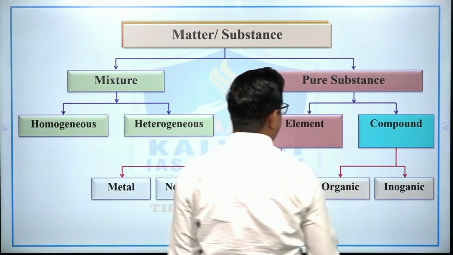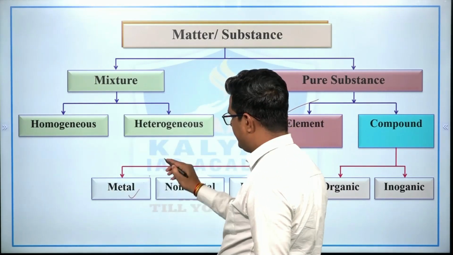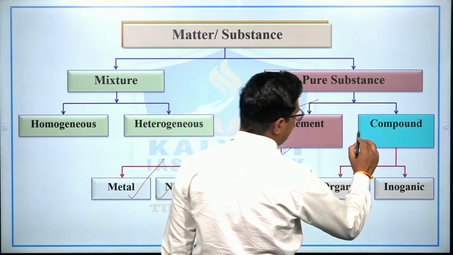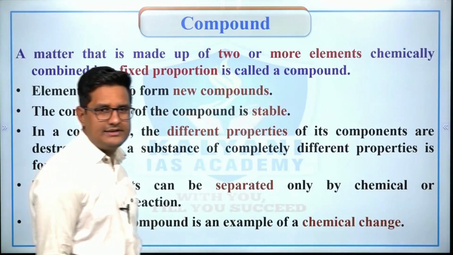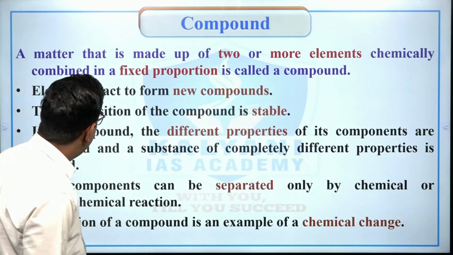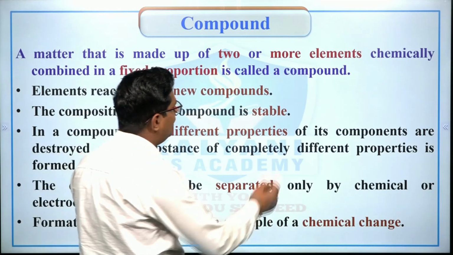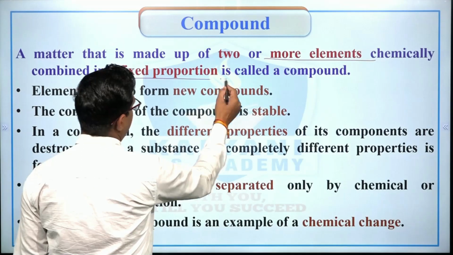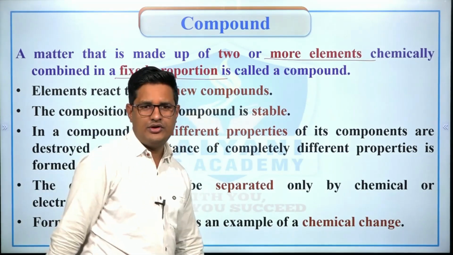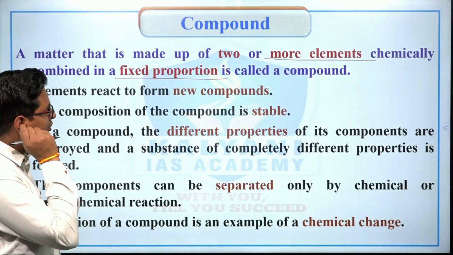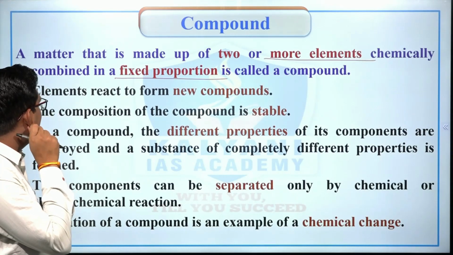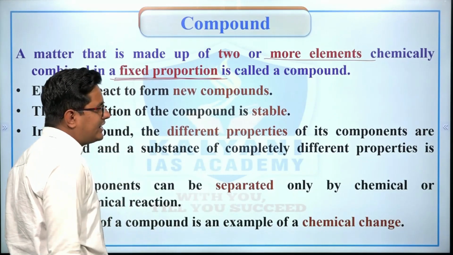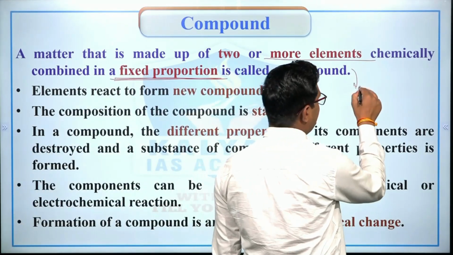Now, in this way, we have studied element, metal, non-metal, and metalloid. Now we will study the compound. What is a compound? See, a matter that is made up of two or more elements chemically combined in a fixed proportion is known as a compound. Or we can say that when two or more elements are chemically combined in a fixed proportion, it is known as a compound. For example, H2O.